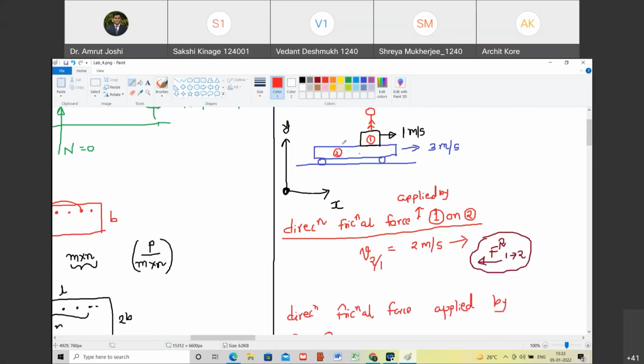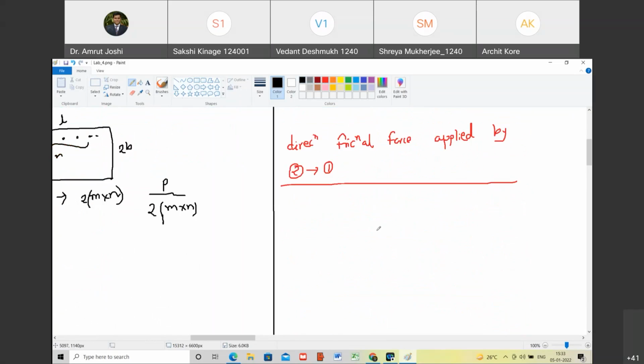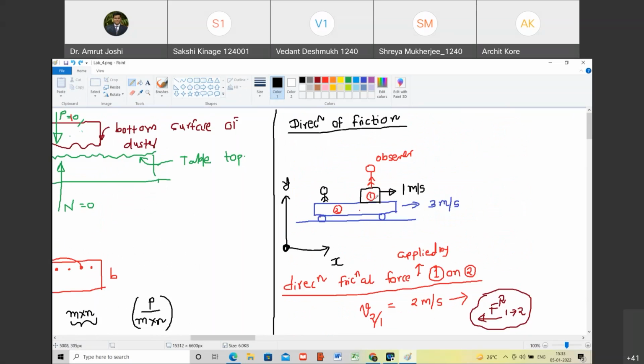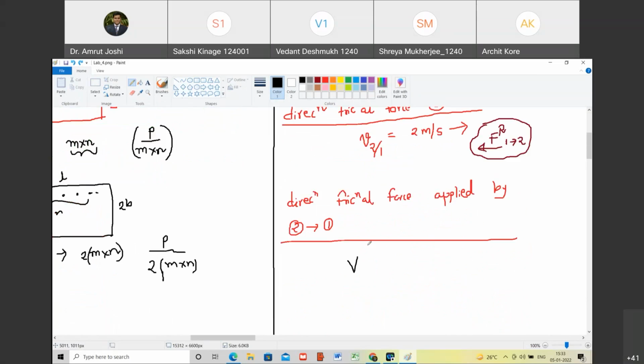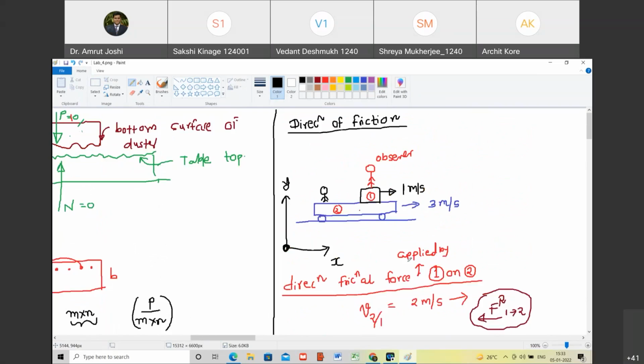Yes, sir. So now I am going to situate the observer on object number 2. This is the observer. With reference to this observer, which is on object number 2, what is the velocity of the first object? So relative velocity of 1 with reference to 2 is how much? Tell me. V1 minus V2?